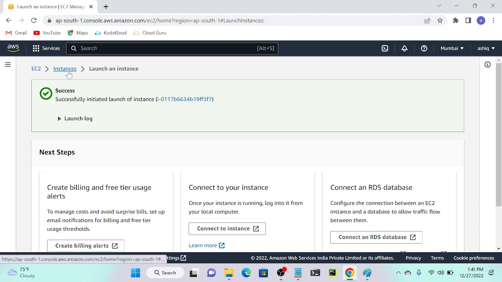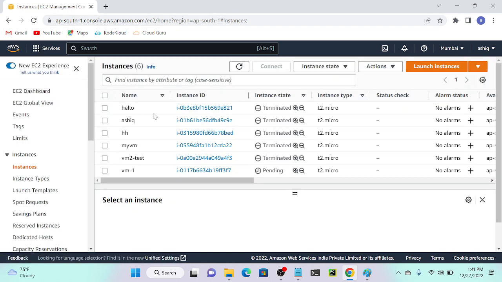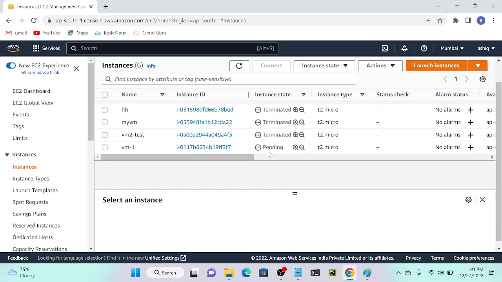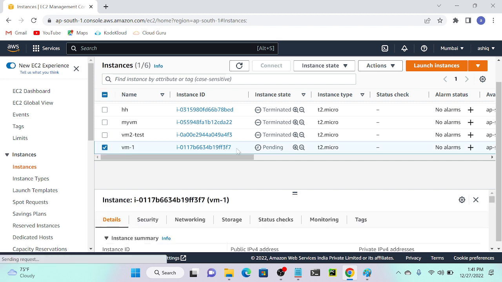Now I have successfully created a virtual machine. Let's see. You can see that I have an EC2 machine in a pending state. In some scenarios, for example, once you spin up any Ubuntu machine, you cannot access this virtual machine through the console. That is not possible.